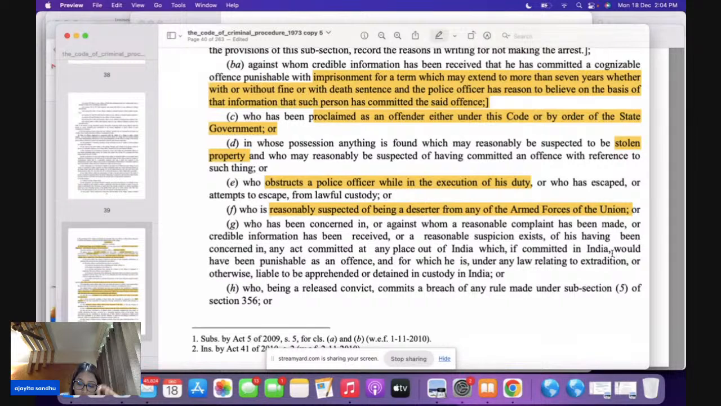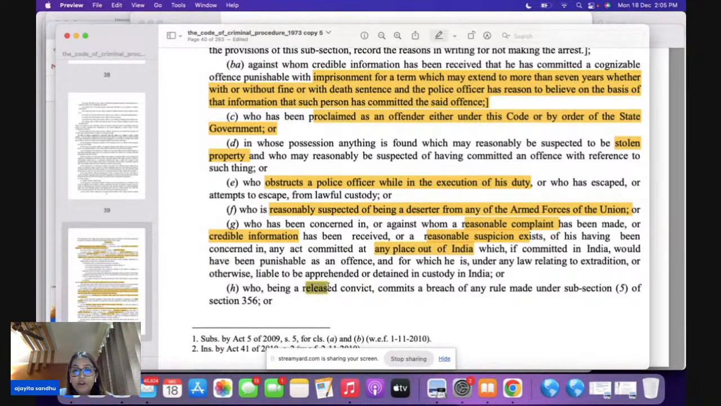Because this question has been asked multiple times in your paper: can the police officer arrest a deserter of the armed forces of the Union without warrant? The answer is yes. He can be arrested under Section 41. Then, where a reasonable complaint has been received, again this is RCR, credible information you've received, or there's a reasonable suspicion that this person has committed an act which is out of India. Very important point: this is out of India.